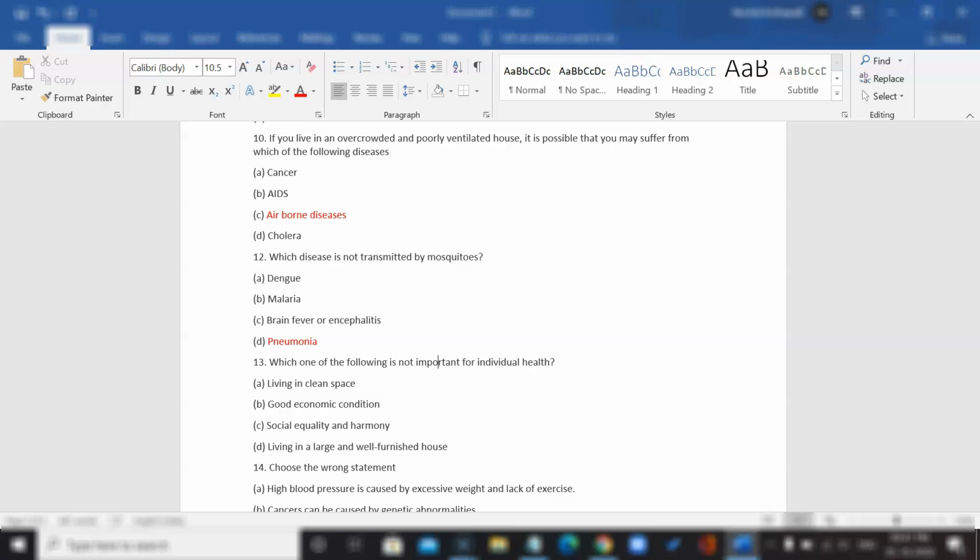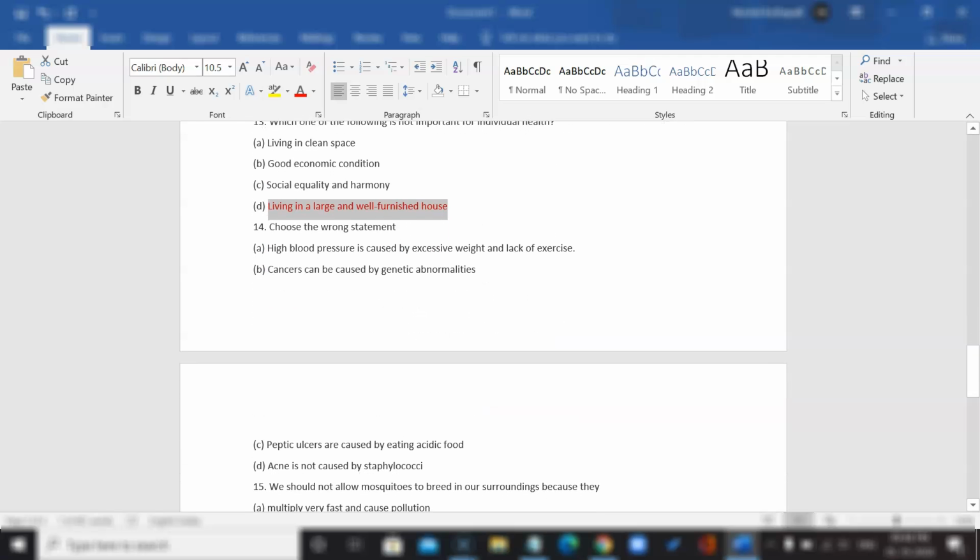So happiness is achieved through social equality and harmony. So yes, definitely a reason. And last, living in a large and well-furnished house. Obviously, as long as we're in a condition where it's not overcrowded, it really doesn't matter where we live. As long as you maintain general hygiene, you're fine. So this would be the right answer. Living in a large and well-furnished house is not important for individual health.